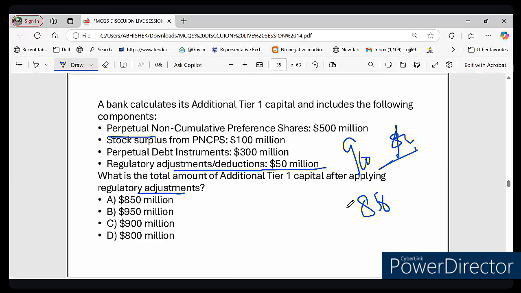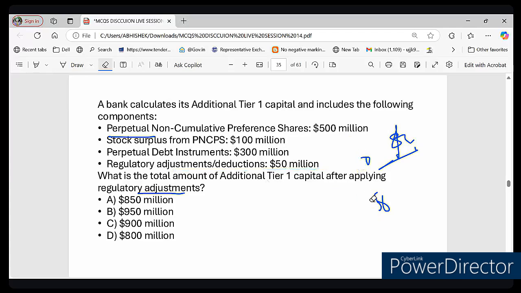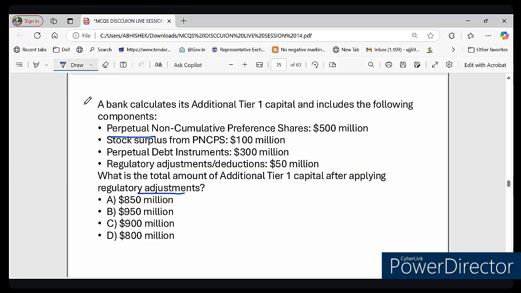Now let's answer this question. So we know what is included in AT1. Now we know what all comes in AT1, right? In AT1 we get this perpetual PNCPS, we get this stock surplus, and we know this is PDI. So you add all of them, 500 plus 100 plus 300, and you will get $900.